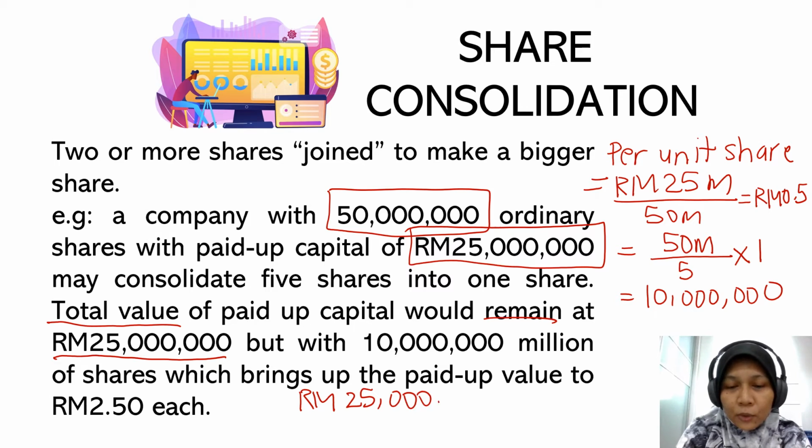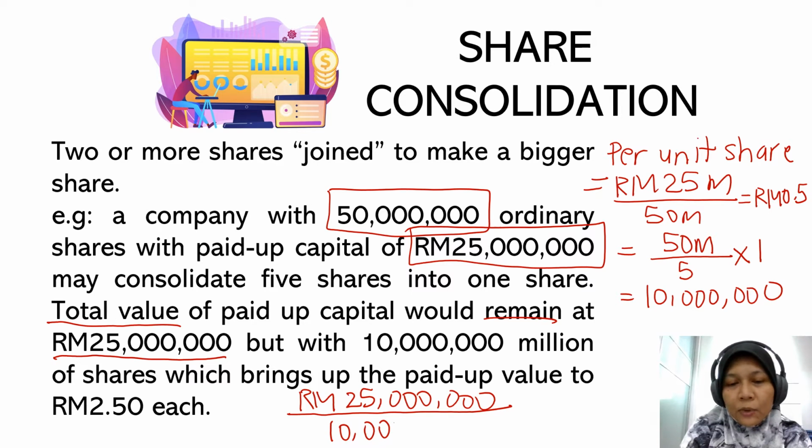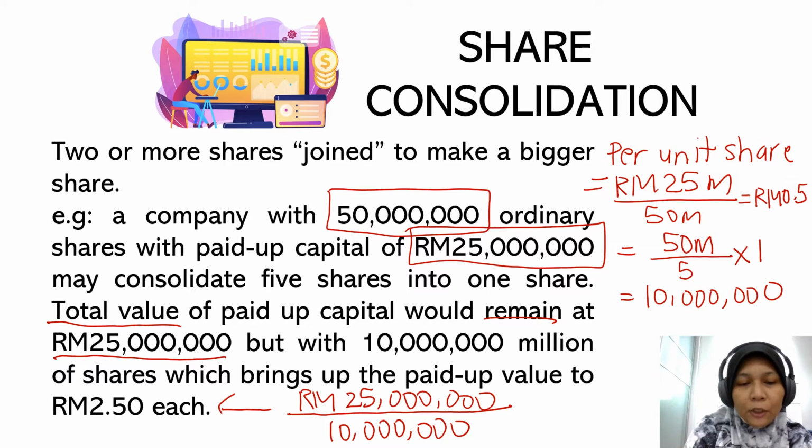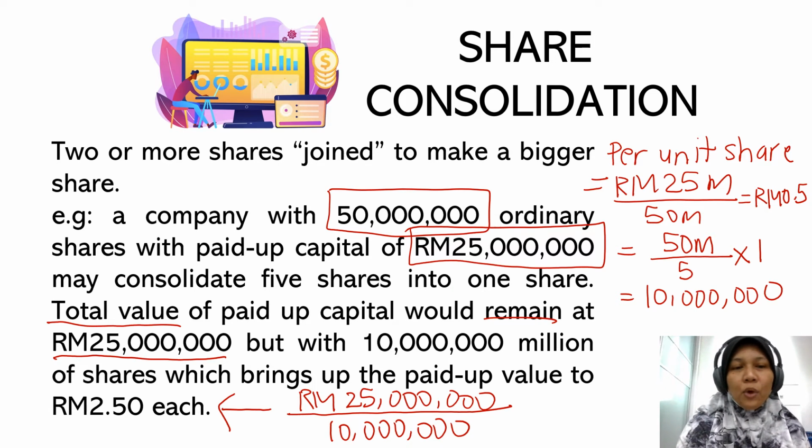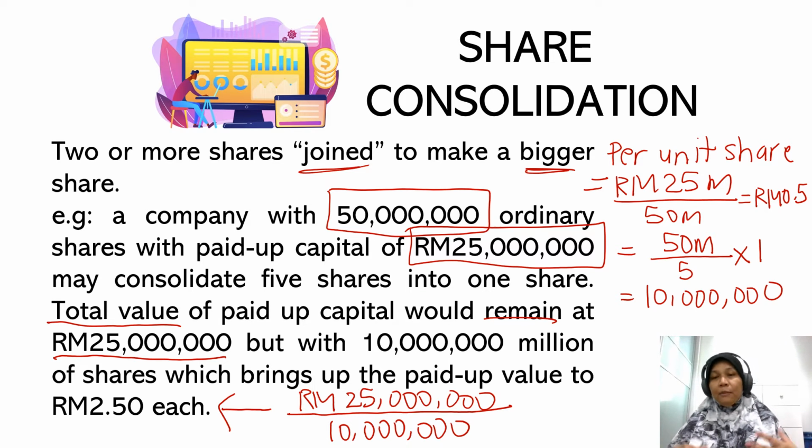this is the total value, RM 25 million. It remains the same, but now the number of shares has decreased to 10 million units. And this would give us the new per unit share value of 2 ringgit 50 cents each, due to the consolidation. Two or more shares join to make a bigger share, bigger in terms of the per unit share.